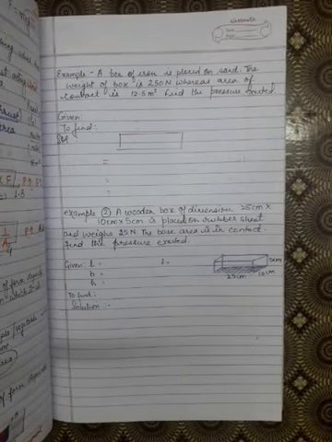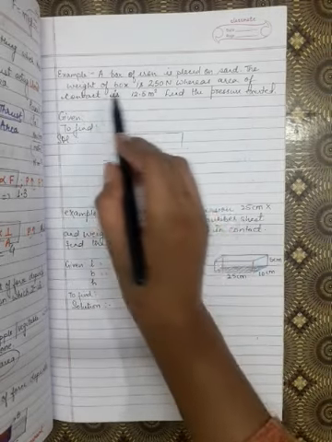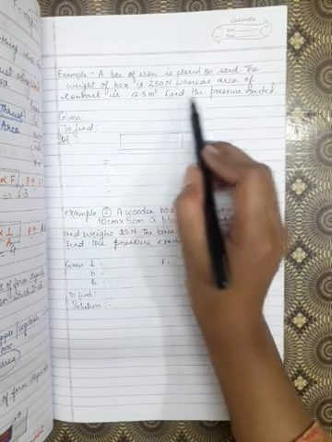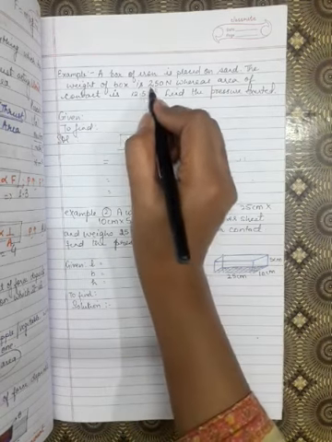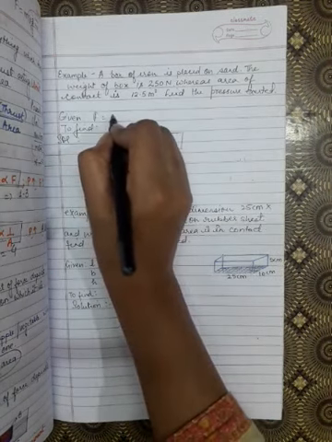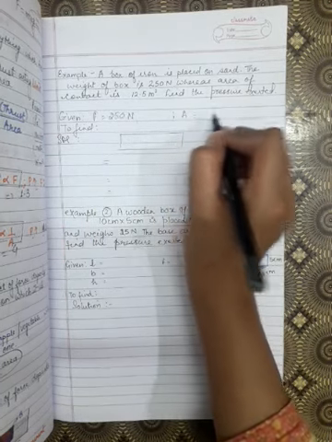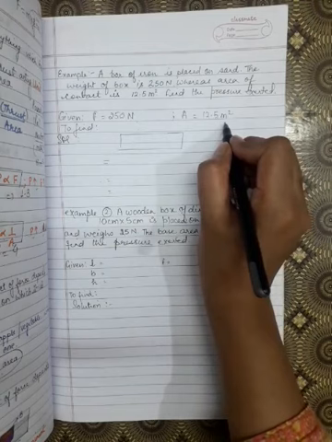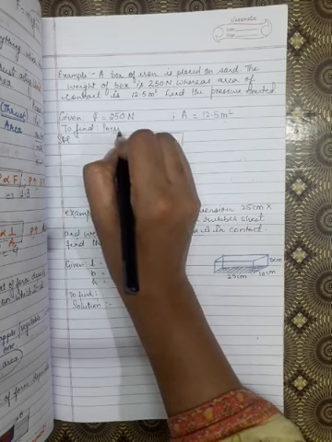On the same content, now we will do some examples. Now we have taken one example. A box of iron is placed on the sand. The weight of the box is 250 Newton, whereas area of contact is 12.5 meter square. Find the pressure exerted. So, rule for numerical, you have to write the given condition. In this case, 250 Newton is the force. So, F is 250 Newton. Area is 12.5 meter square. So, here it is Newton, here it is meter square, so no need to do conversion. What you have to find is pressure.